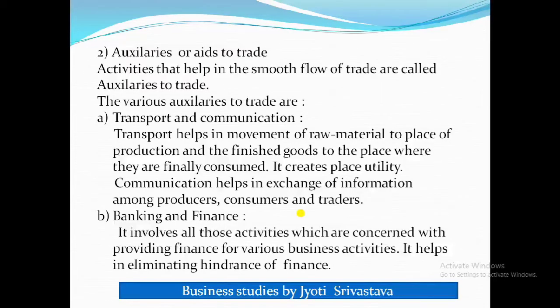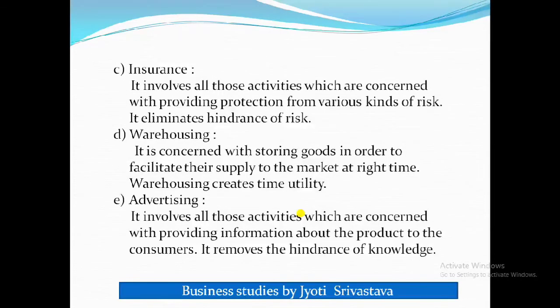And banks also provide various other services to business, such as collection of checks, then remittance of funds to different places. These are certain services which banking provides to business. Now let's see another auxiliary to trade, that is insurance. So what is insurance? It involves all those activities which are concerned with providing protection from various kinds of risk, and it eliminates the hindrance of risk. The problem of risk is solved by insurance. That is why it is said that it eliminates the hindrance of risk.